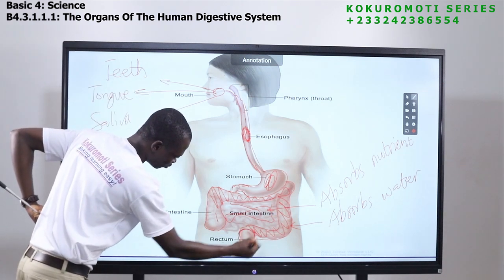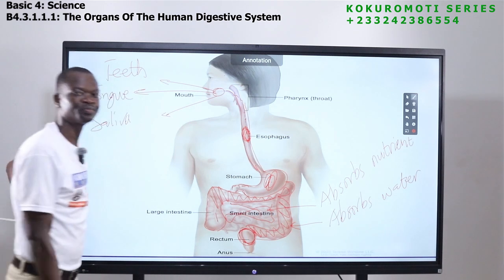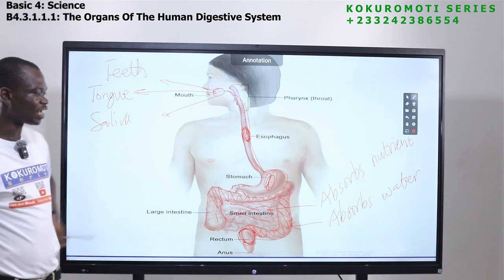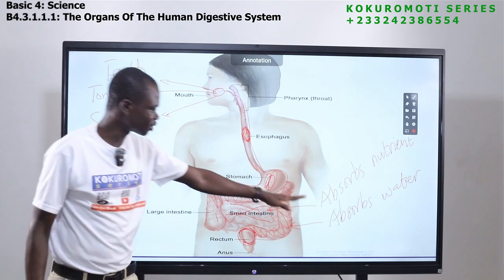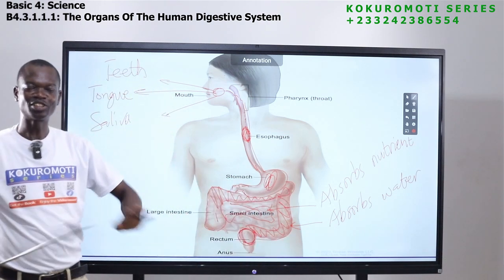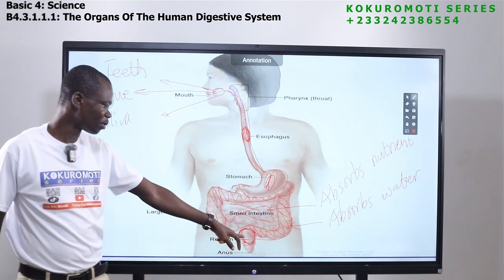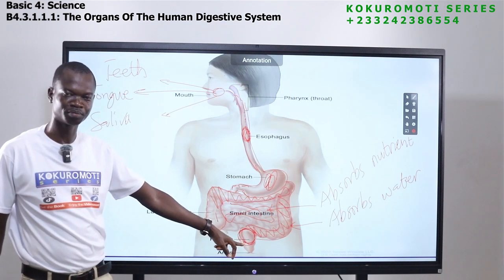This is a store. We call it the rectum. It's a store that stores the waste. So from the large intestine, what is left is not needed again. So the body will store it in the rectum.